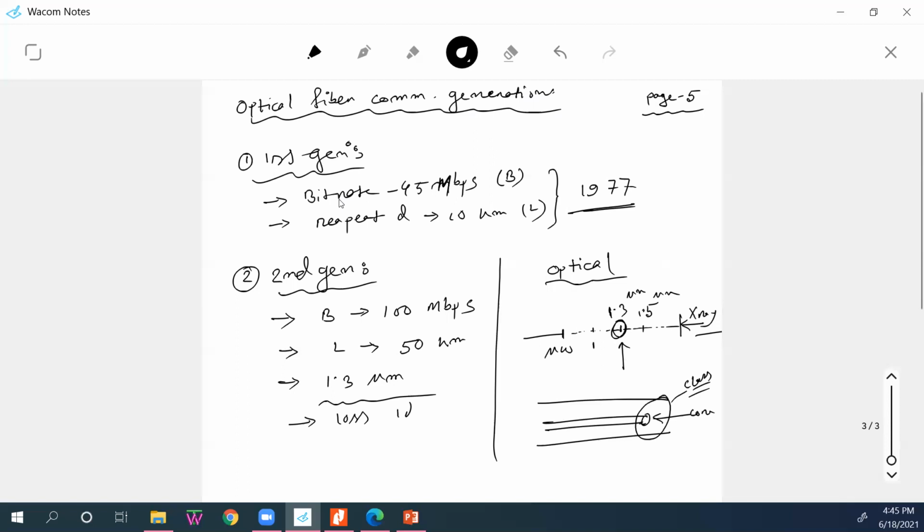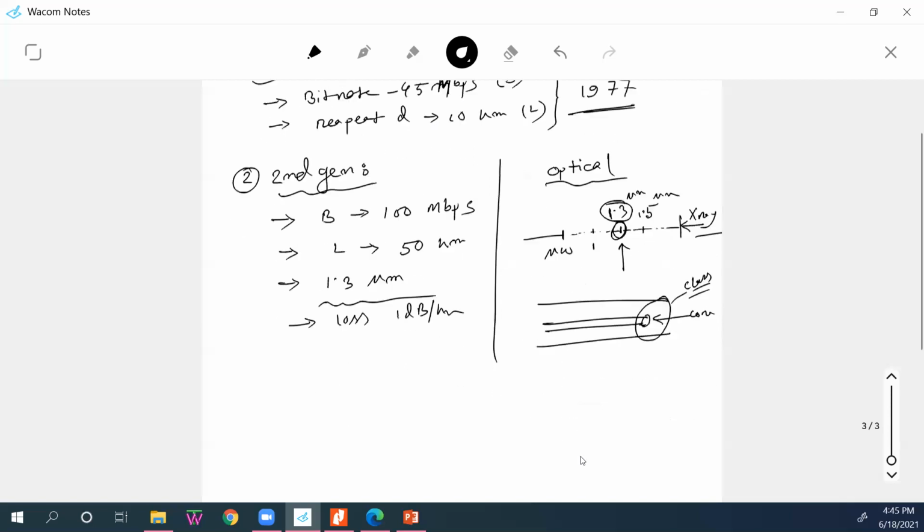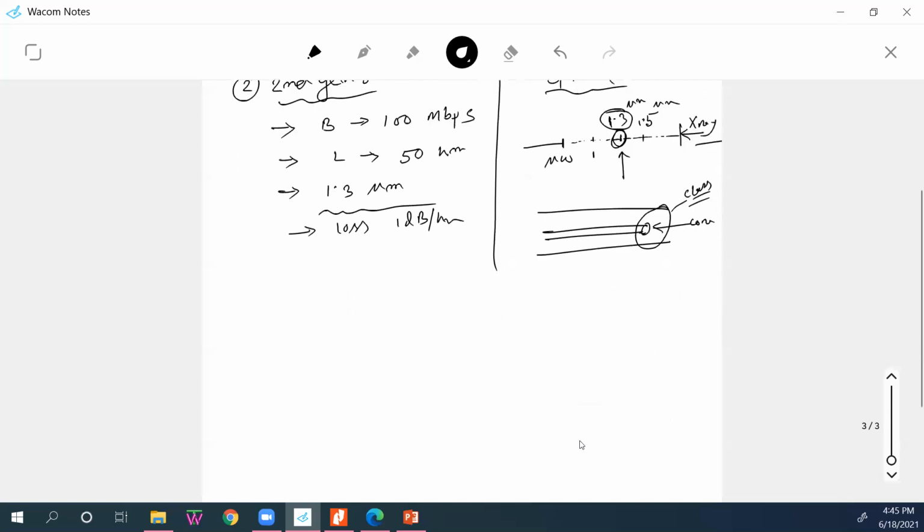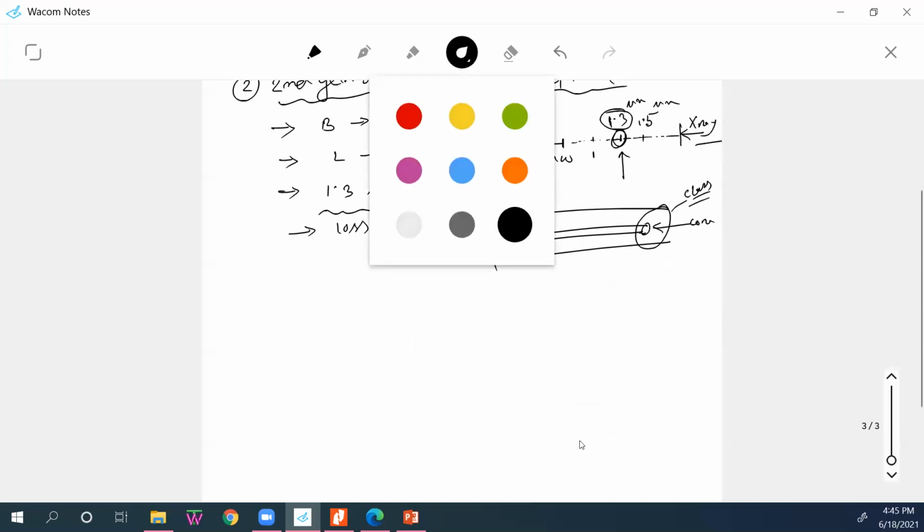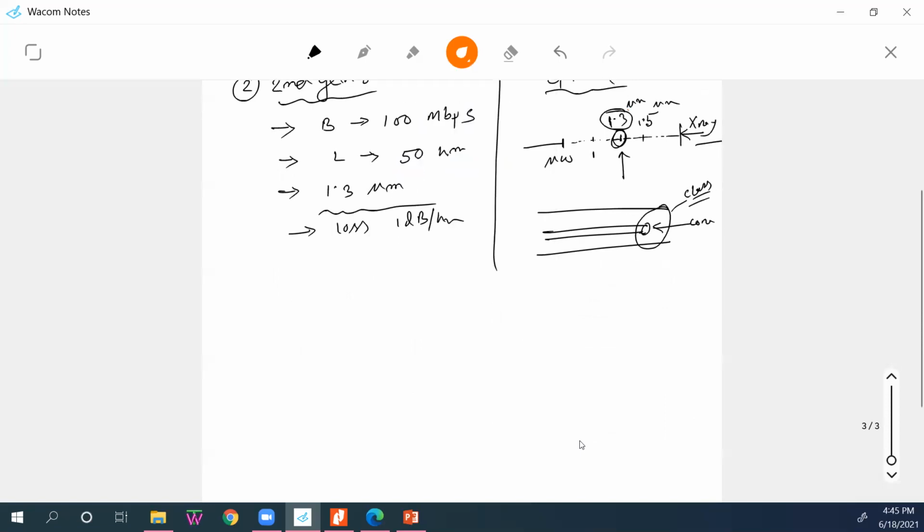It was 1 dB per kilometer. Now we are saying this is our operating wavelength, 1.3. There is a reason why. I'm just giving you the note that at that time, this is the lowest loss in optical fiber. At this wavelength, optical fiber exhibits lowest loss.